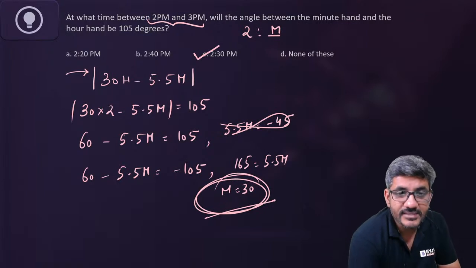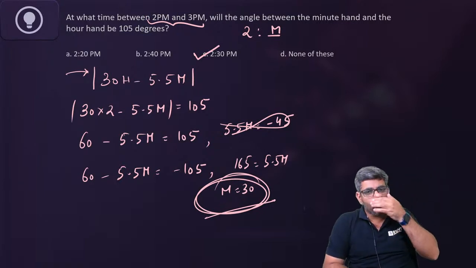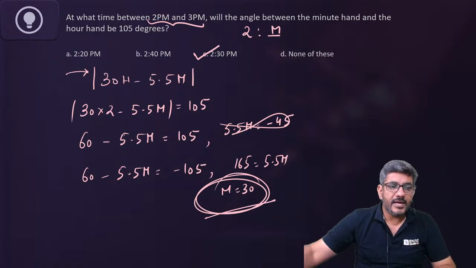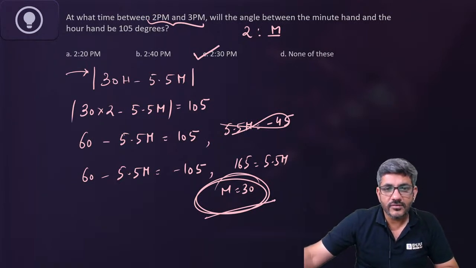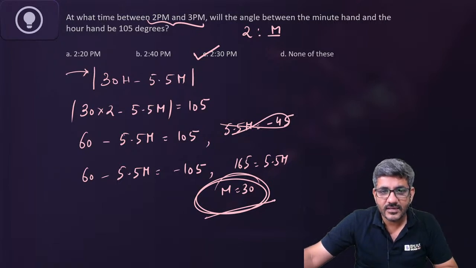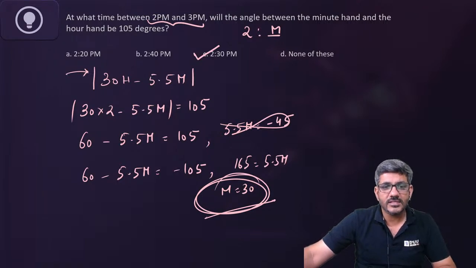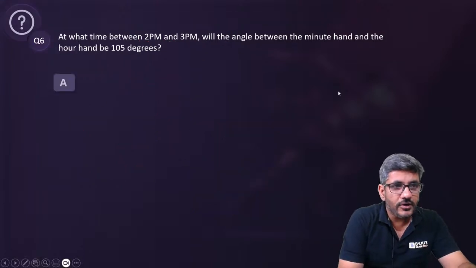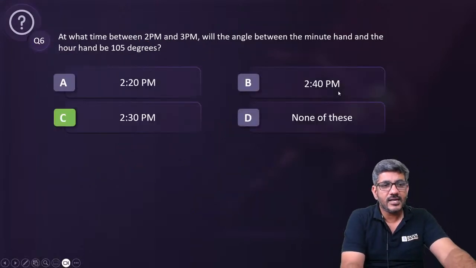Any question guys that anyone could not understand here? किसी को कोई डाउट आ रहा हो इसमें? 2:30 is the time at which the angle between the two hands will be 105 degrees. Nobita, Nidhi, Pratham, Shivam, काफी लोगों ने इसका ठीक आंसर दिया था. Kota, Vessel, they all had given the right answer for this question. That's very good guys. I'll move ahead now to question number 6 on your screen. Sorry, 6 तो ये था ही. 6 का आंसर C आ गया.